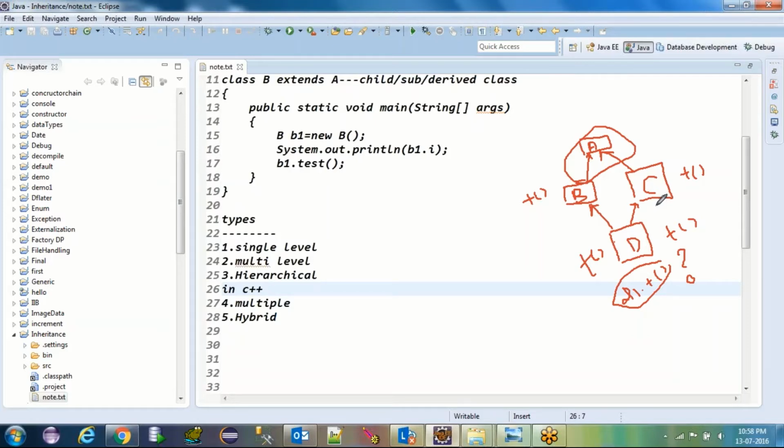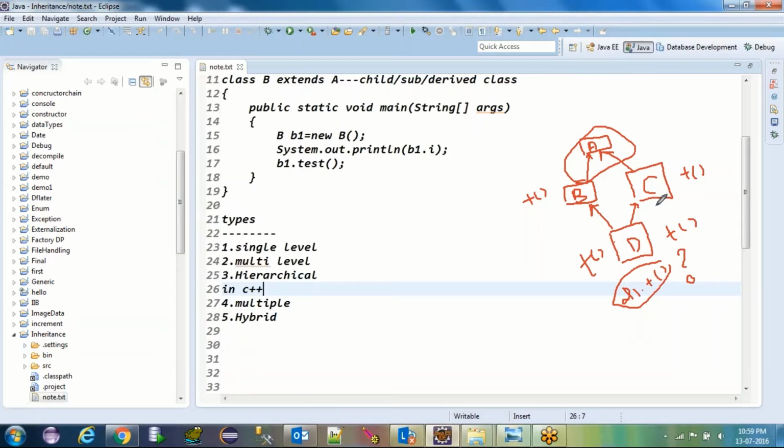Take another example. Let's think of the person who developed the ATM machine software. Many possibilities are there. They have to consider all scenarios, like what happens if the user has swiped the card and suddenly the server goes off, or the user has entered the amount and the machine was about to process, and suddenly the line goes off. Whenever you are developing any software, you need to consider all these things. If they didn't consider these scenarios, then either the bank will be a loser or the customer will be a loser.